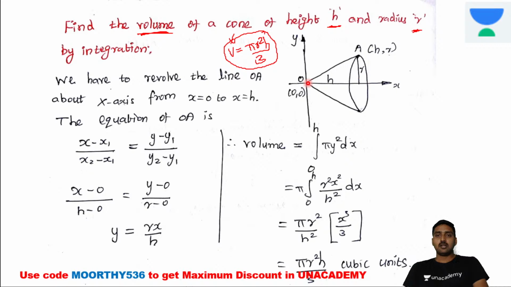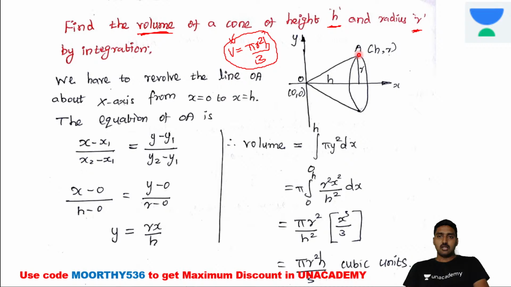Right. Now take any one of the generators; the slant line is called the generator of the cone. Here it's 0 comma 0, and the peak point A is h comma r. The x-axis limit is 0 to h, and the y-axis limit is 0 to r. Now the equation for the straight line.